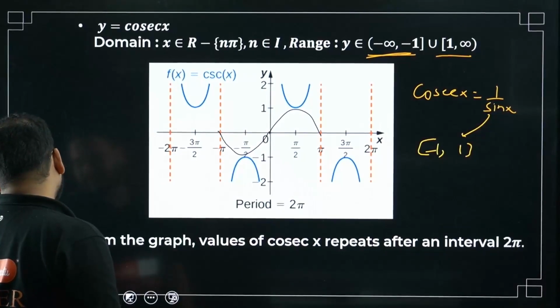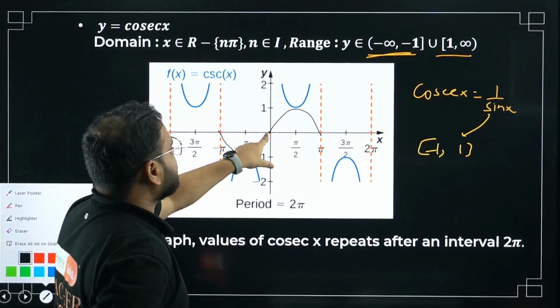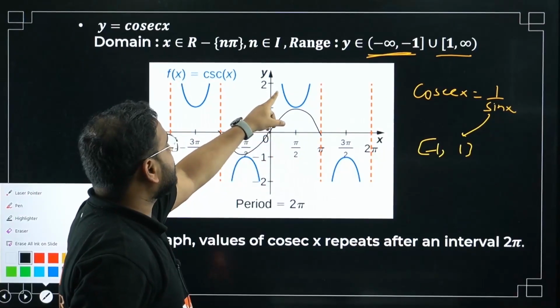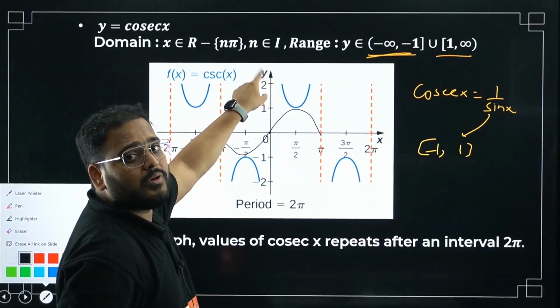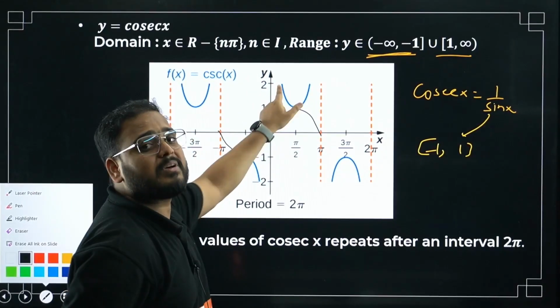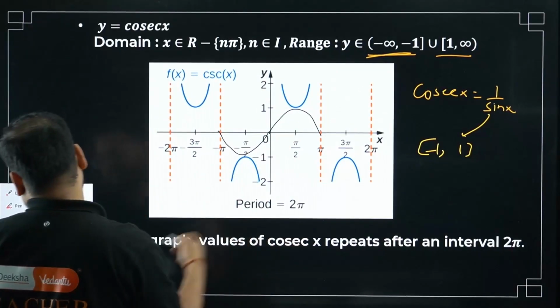So points will remain same. Wherever it is pi by 2. Wherever it was 0, now it will become infinity. That's why. See, sine 0 was 0. What happened to cosec? It has become infinity, bacha. It will never be equal to any value. It's undefined. Sine 0 is 0, so 1 by sine 0 is 1 by 0, which becomes infinity, right? So that's why undefined. Okay?